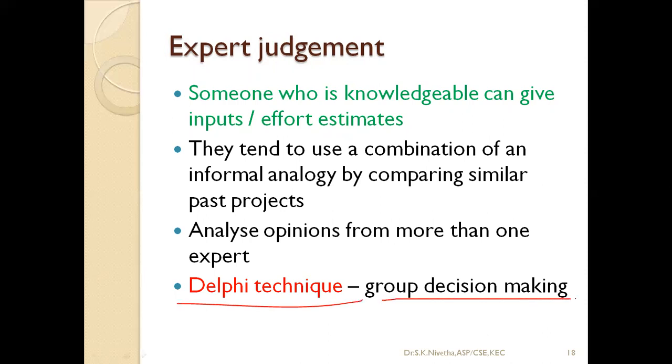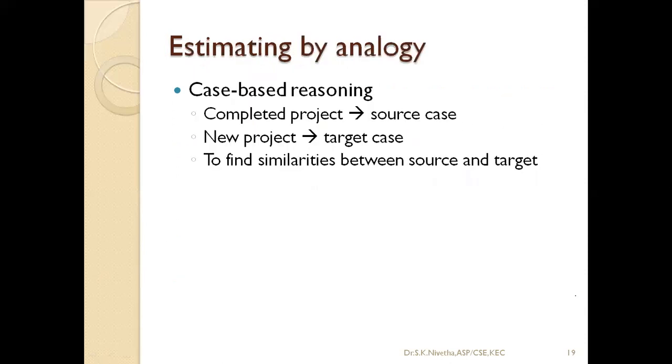This is based on group decision making. Instead of one single expert, a few experts together discuss the problem, and they come to a solution that this much effort is required to develop this project.